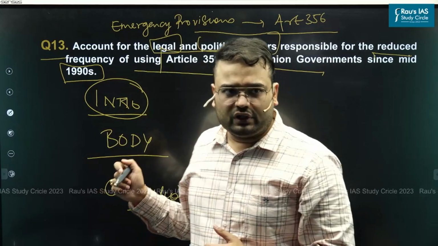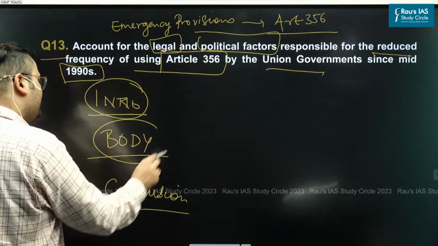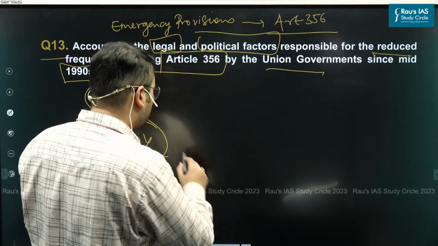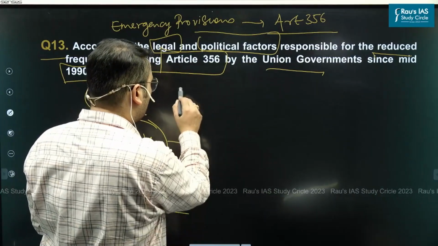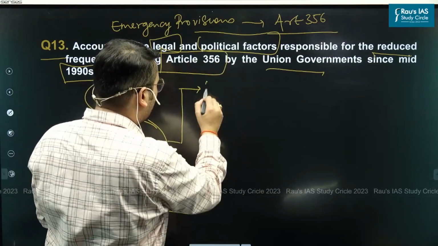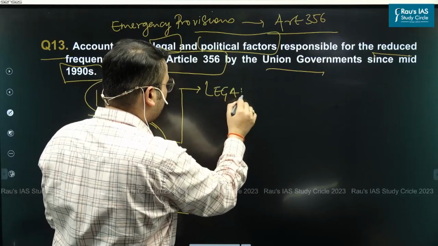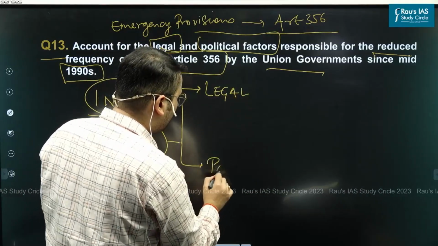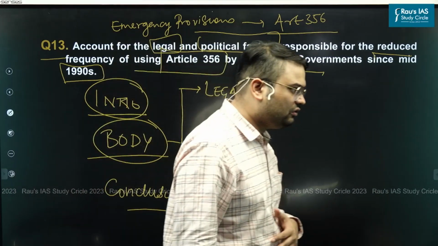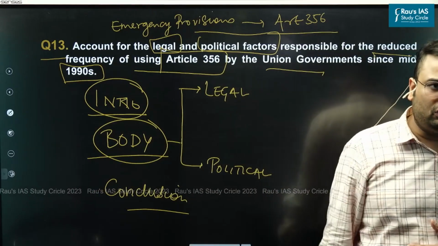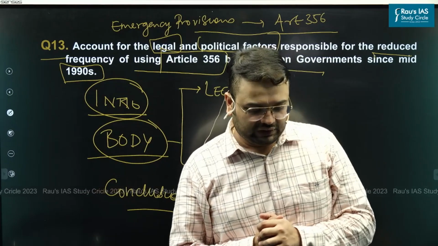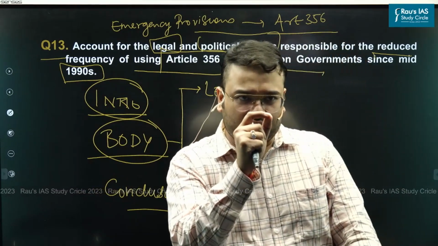Once we are done with the introduction, the next part is we need to understand the body of this answer. In the body, what do we understand? What we understand is it essentially requires us to do two things. One, list down all the legal factors and list down all the political factors which essentially led to a decline in use of Article 356 by Union government. In this respect, we just need to understand something.